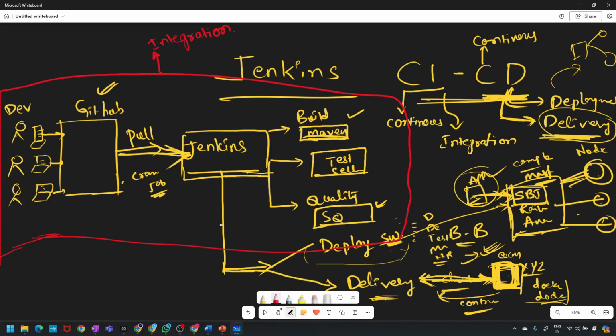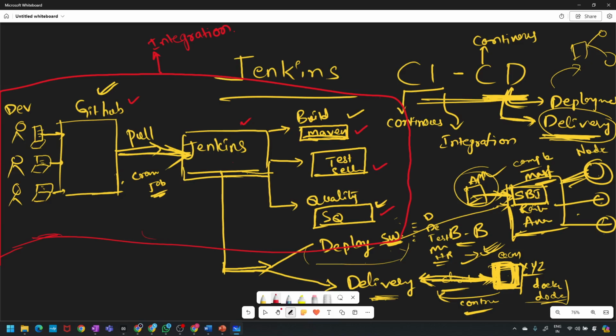You have connected with the tools. This is one tool, this is one tool, and this is one tool, and this is one tool. So you have connected with all the tools, right? And you are doing the process continuously. This process will continuously happen.